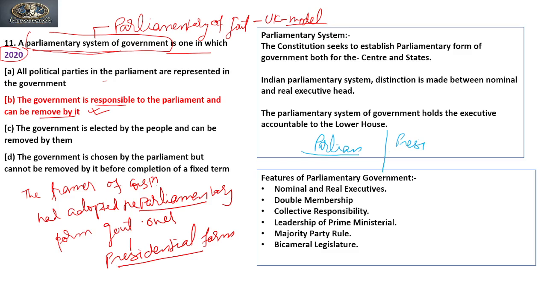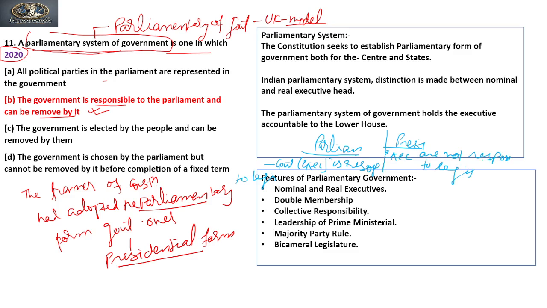So in the parliamentary form of government, the government or executive is responsible to the legislature, whereas in the presidential form the executive is not responsible to the legislature.